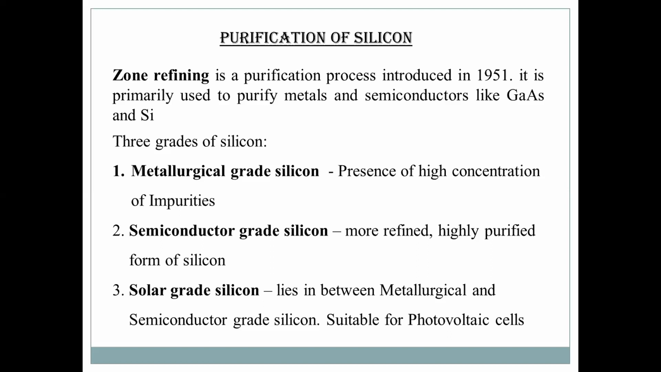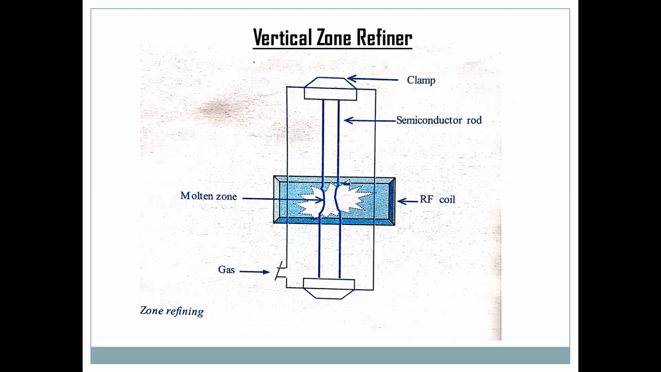This solar grade silicon can be prepared by the zone refining method. In zone refining, metallurgical grade silicon is converted into solar grade silicon, and silicon of 99.99% purity can be obtained. The principle of zone refining is that when a solid is melted, the impurities tend to concentrate in the molten zone. This is a vertical zone refiner which contains a metallurgical grade, or impure, silicon rod.